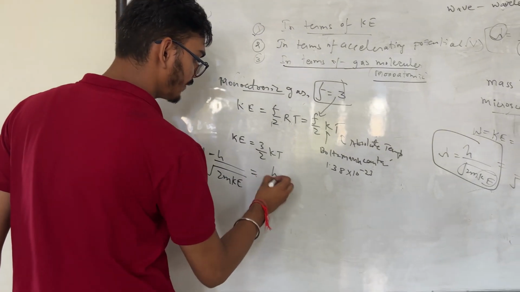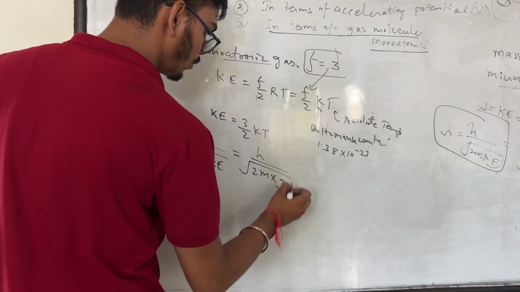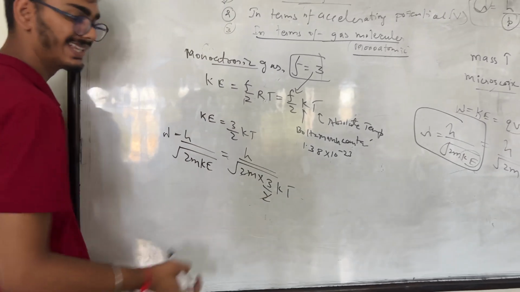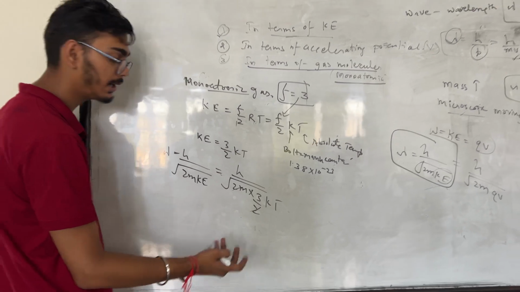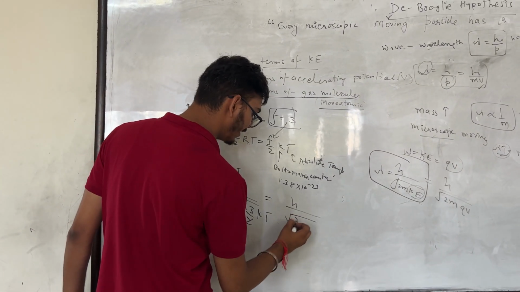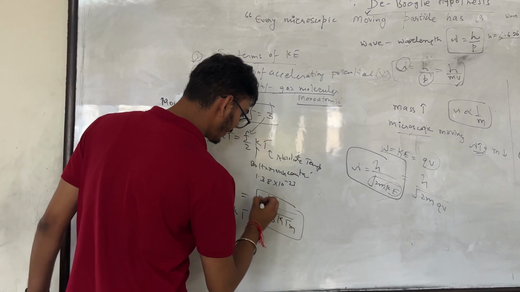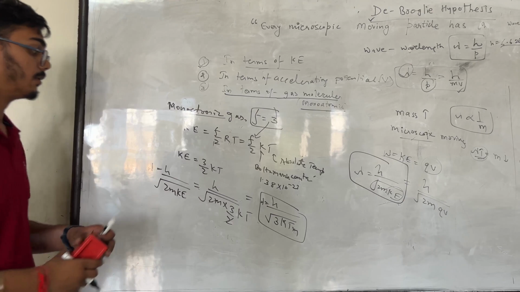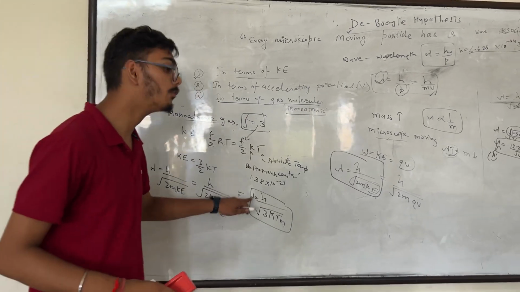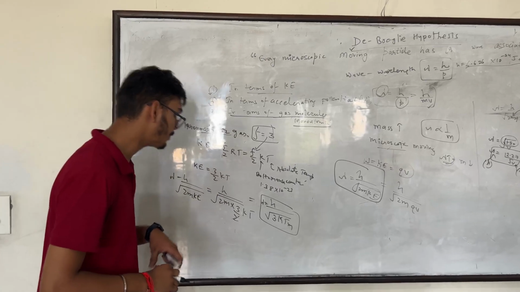Substituting the value of kinetic energy, 3 by 2 kT, the 2 gets cancelled out from numerator and denominator. So here we get h by under root of 3 kTm. This is the value of the wavelength of the monoatomic gas molecules.